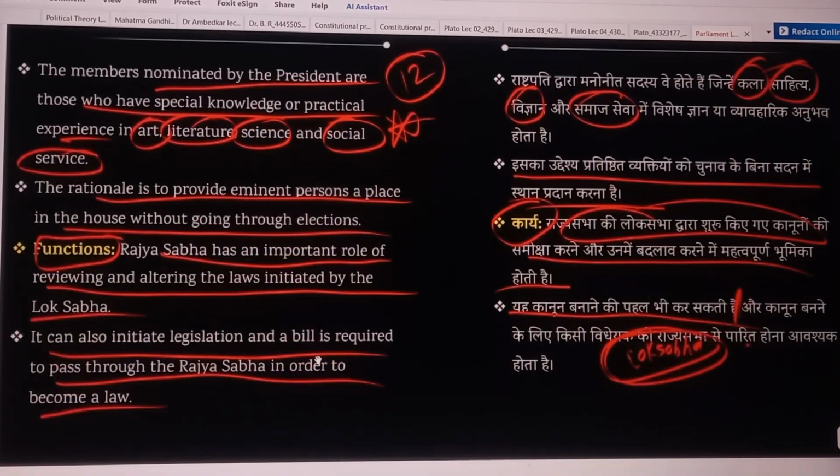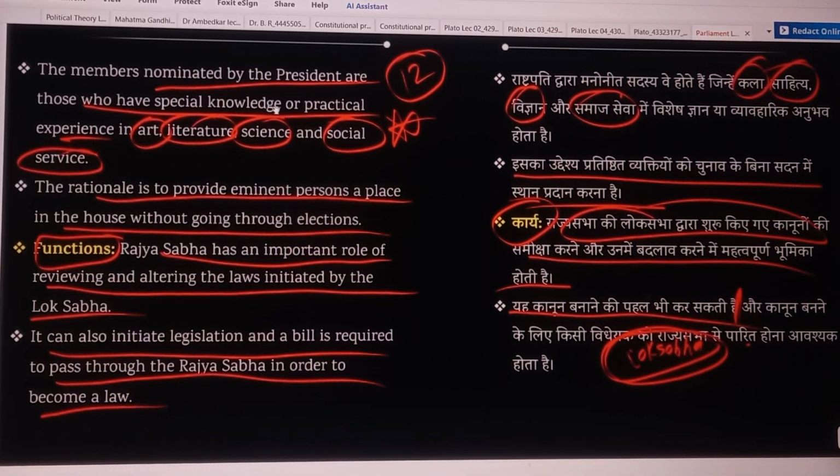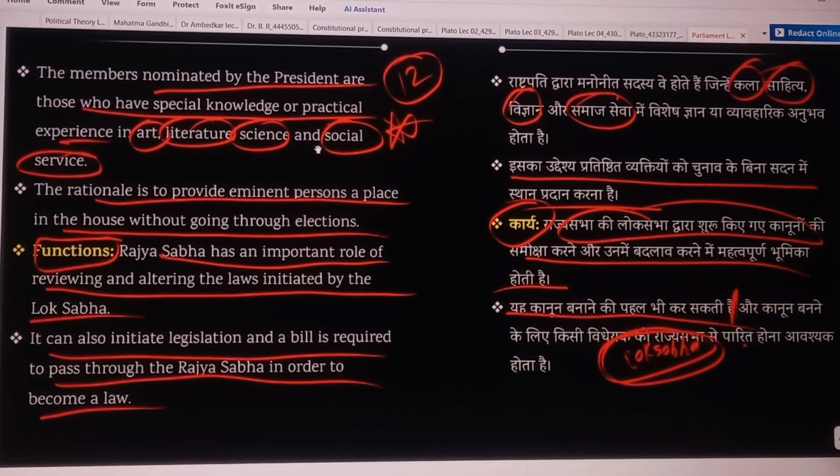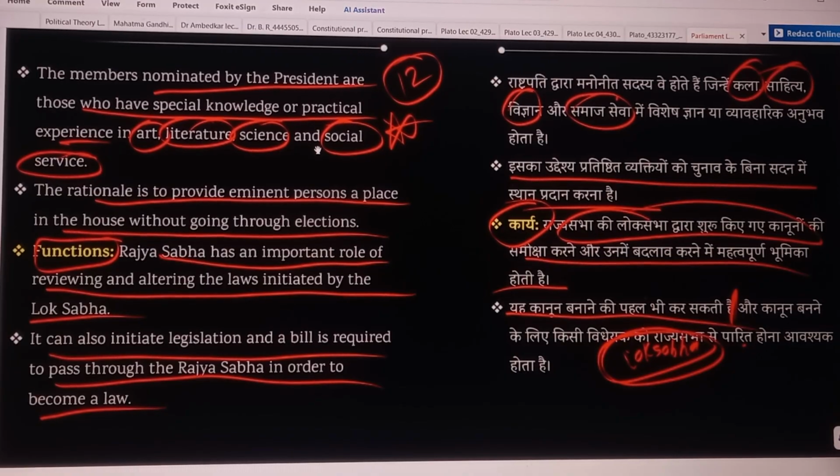The members nominated by the president are those who have special knowledge or practical experience in art, literature, science and social service. Means 12 members are nominated by the president for the Rajya Sabha. So they belong from which field? They must have experience in art, literature, science and social service.